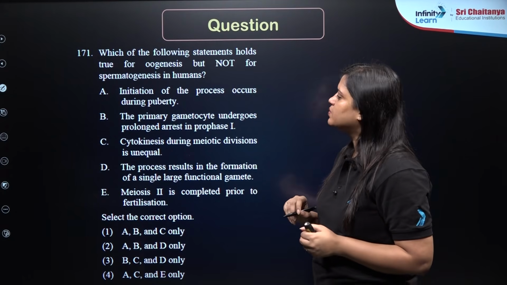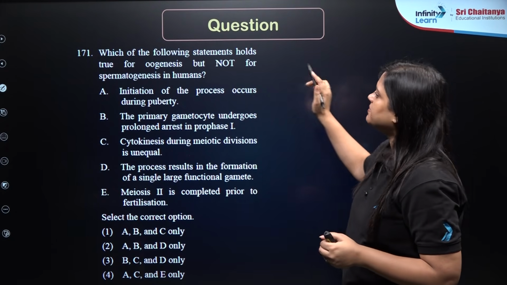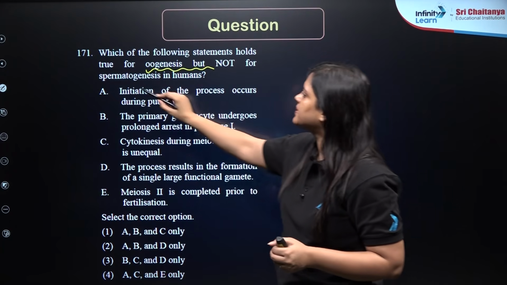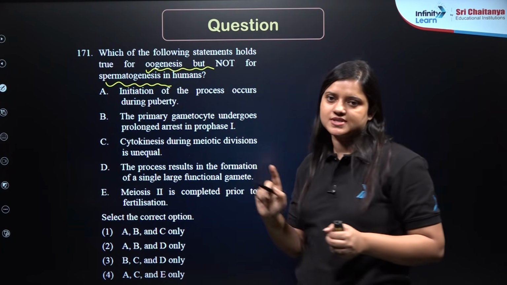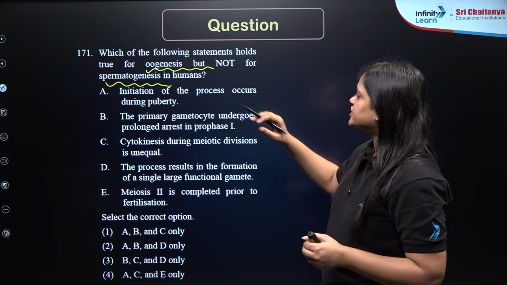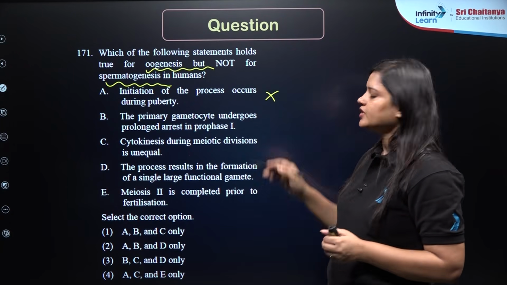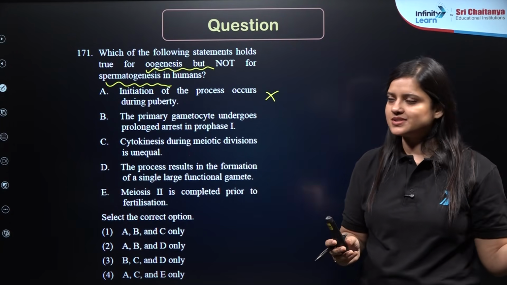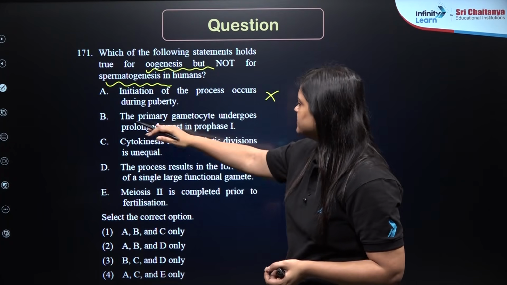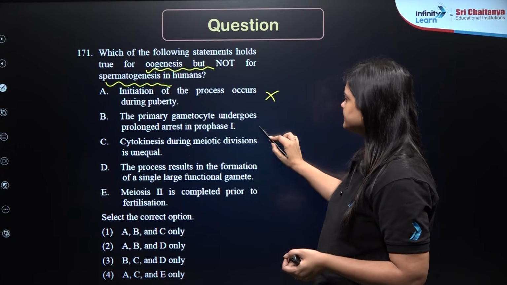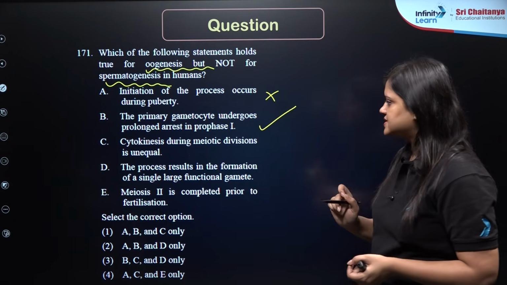Number 171. Which of the following statement hold true for oogenesis but not for spermatogenesis in humans? Initiation of the process occurs during puberty. Oogenesis starts from the embryonic stage, fetal stage. The primary gametocyte undergoes prolonged arrest in prophase 1. This is true for oogenesis.